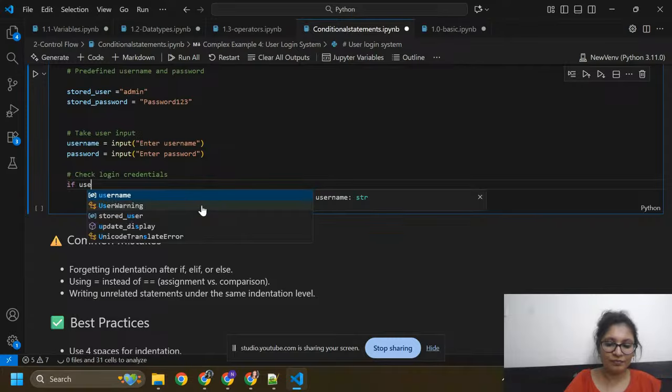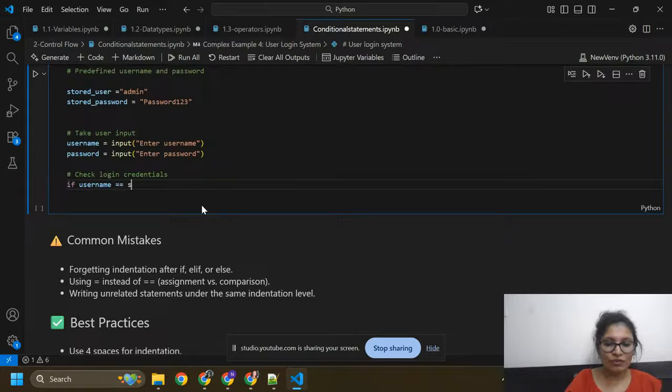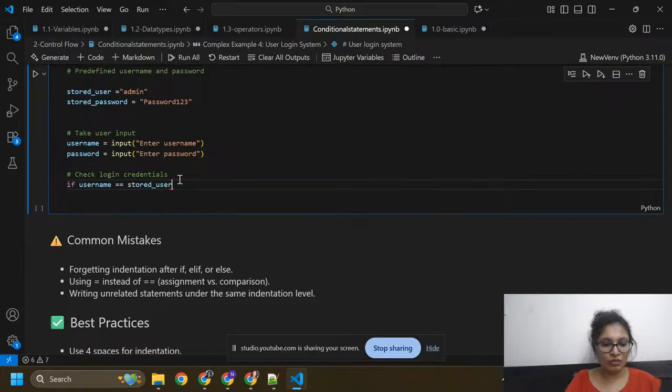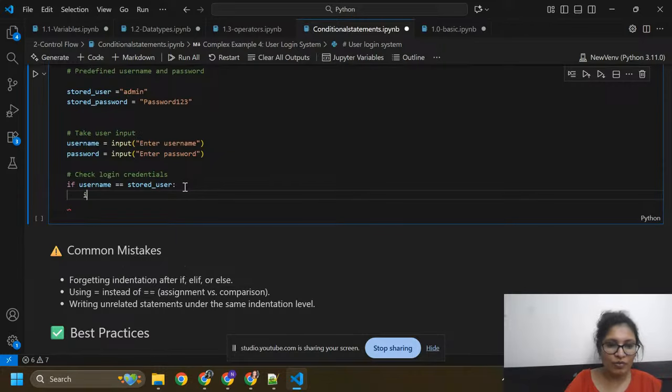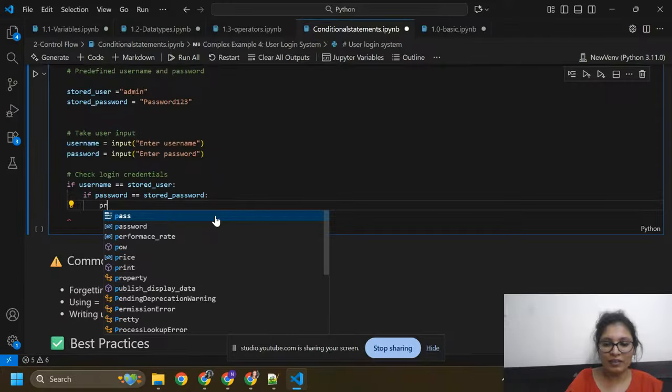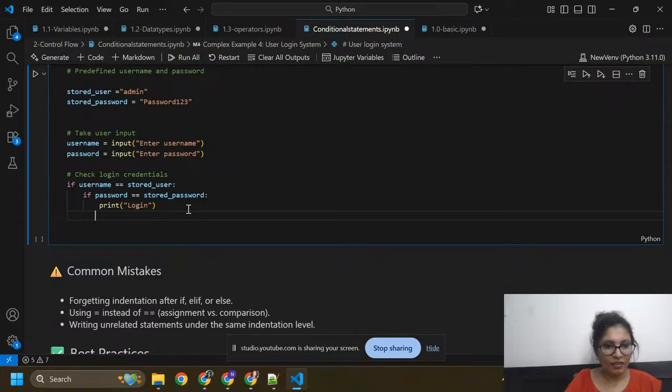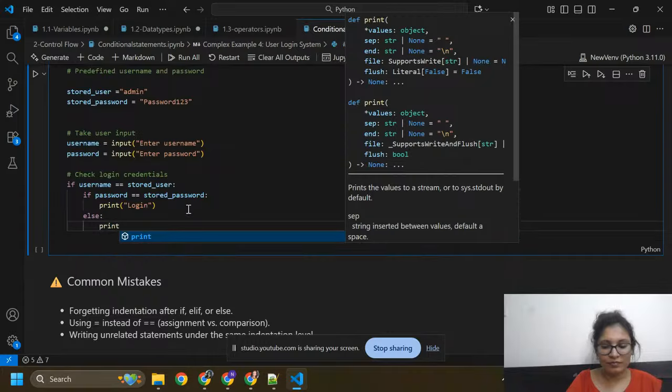If username equals stored_user, if username equals the stored user, here I'm going to check another condition: if password is equal to stored_password, then print login. Else it will print incorrect password.